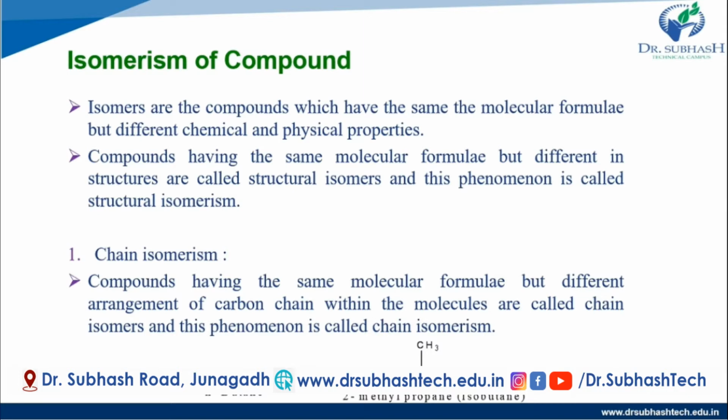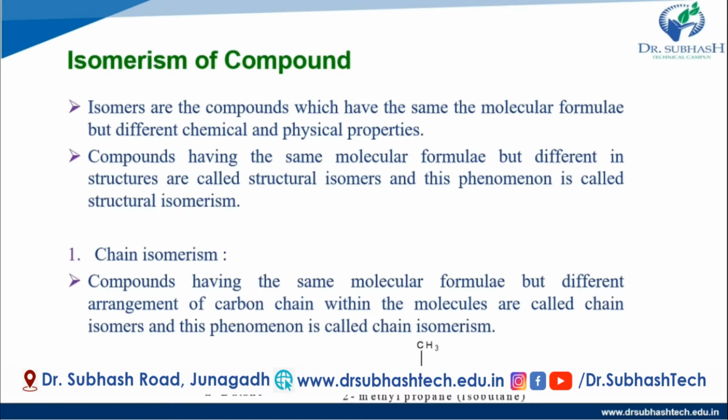Same molecular formula but different structures are called structural isomers, and this process is known as structural isomerism. There are five types of structural isomerism: chain isomerism, position isomerism, tautomerism, metamerism, and functional isomerism. These are the five types of isomerism of organic compounds.